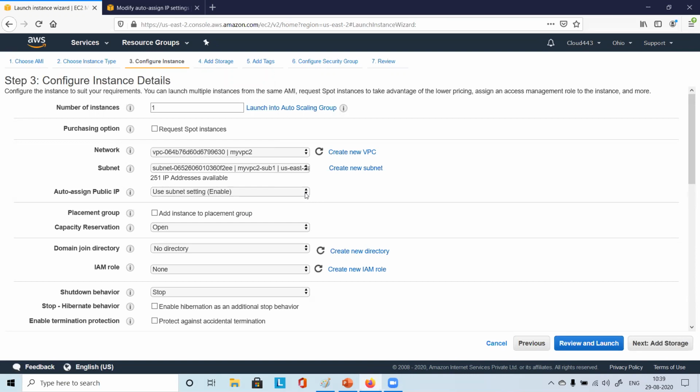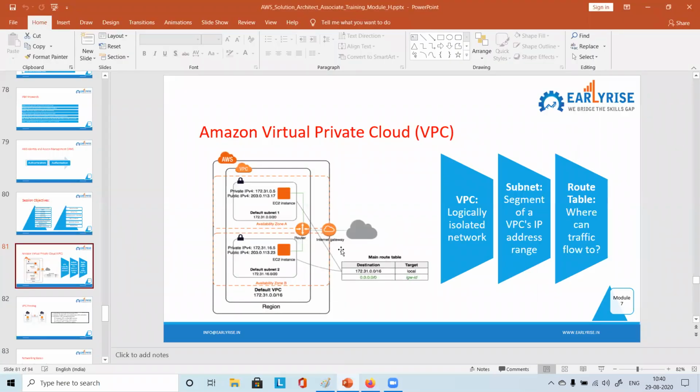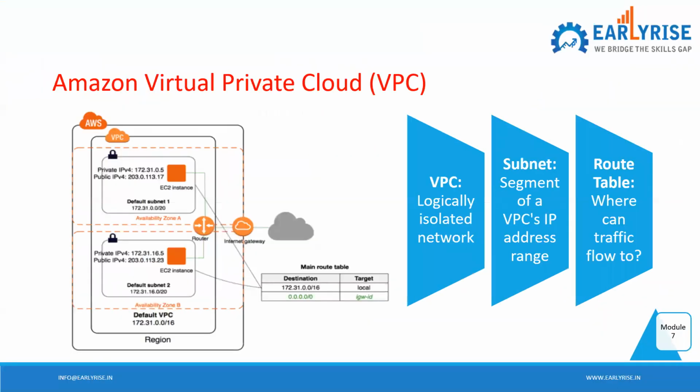Perfect. So I just wanted you to be familiar with what is VPC, what is subnet. So we started from this point, I think. So VPC, subnet, route table, this is what we have seen. Further we will be checking route table as and when it is needed, so then you can relate more on route tables.